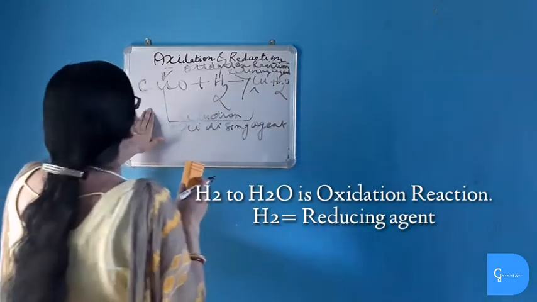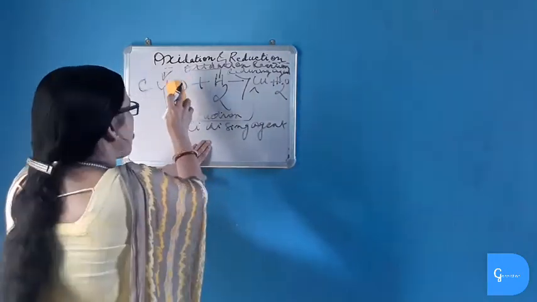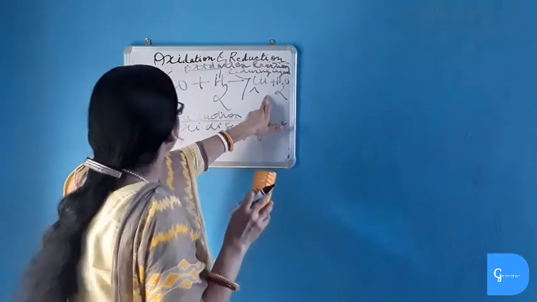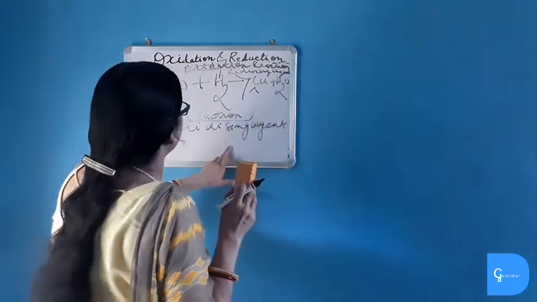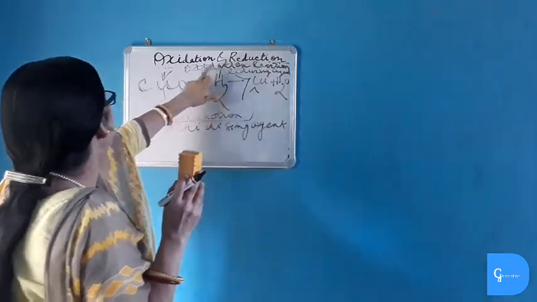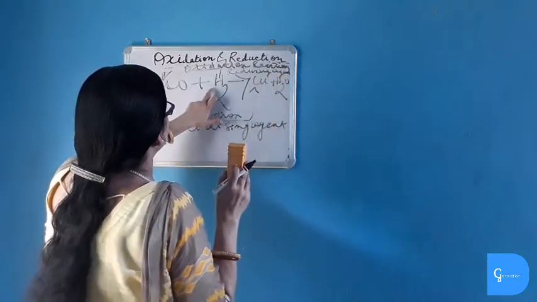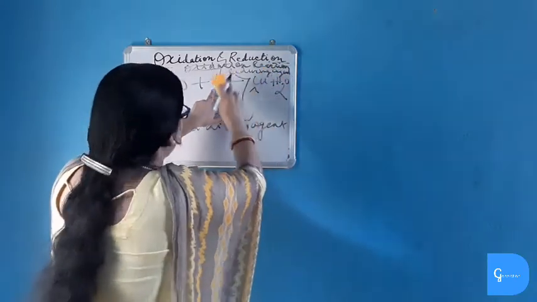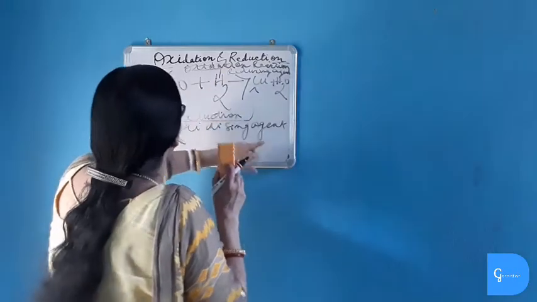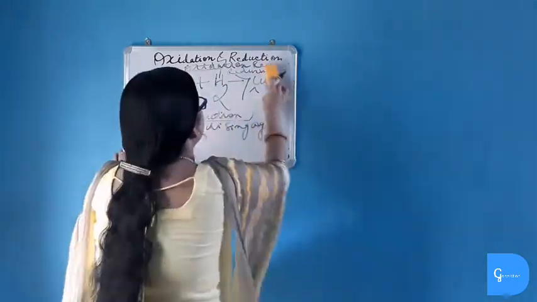So from here what we get, that copper oxide undergoes reduction reaction as it is giving up non-metal oxygen and forms copper, and thus copper oxide is the oxidizing agent. And hydrogen, which combines with non-metal oxygen and performs oxidation reaction, is the reducing agent. So copper oxide is the oxidizing agent and hydrogen is the reducing agent.